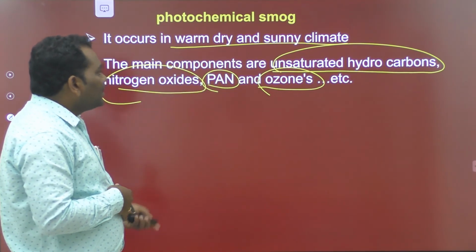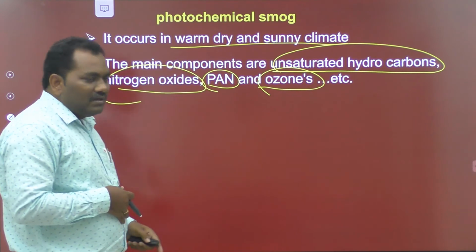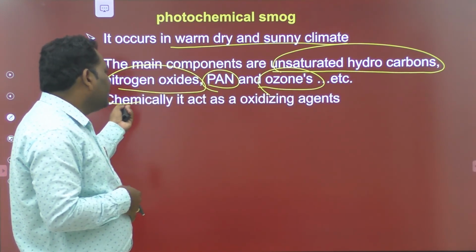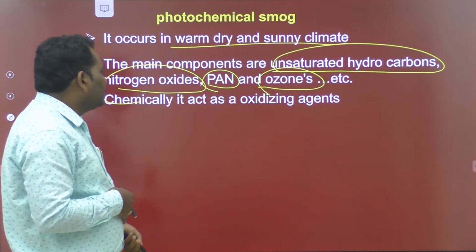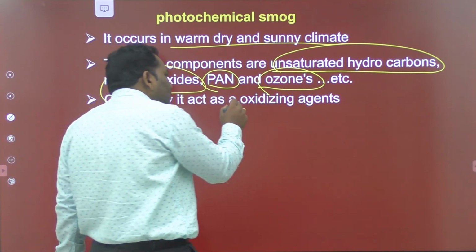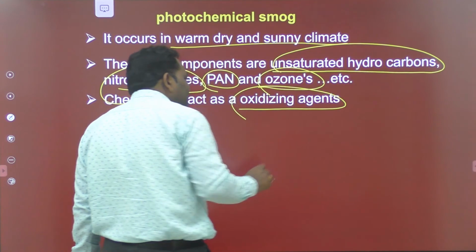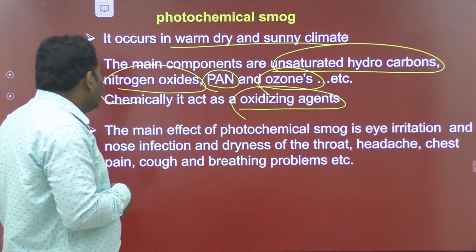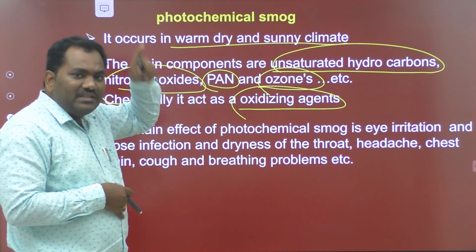All these are the components present in this photochemical smoke. The chemical nature of this photochemical smoke is that it acts as an oxidizing agent. Okay, now let us see how this photochemical smoke affects human beings.